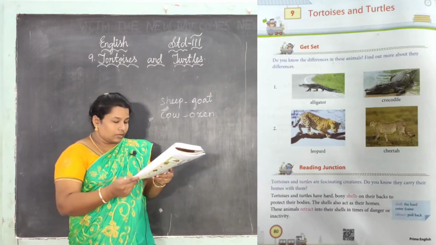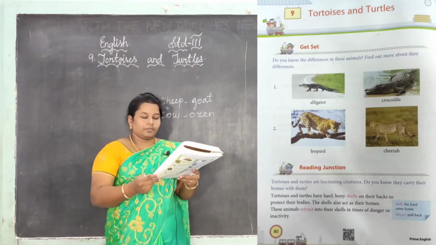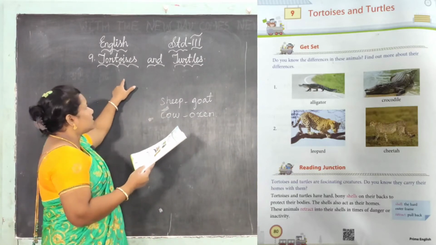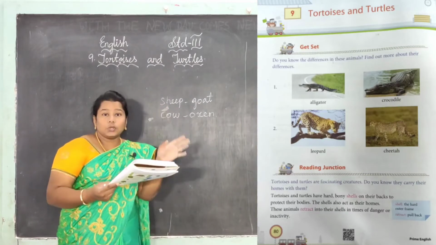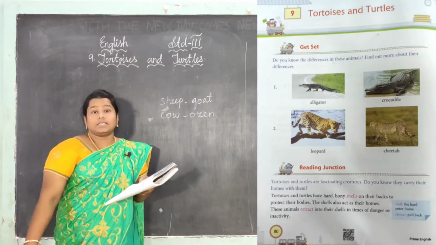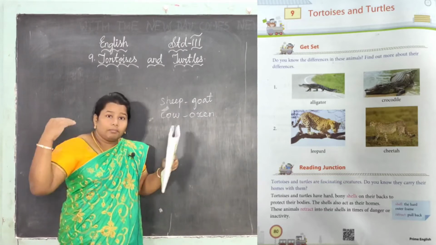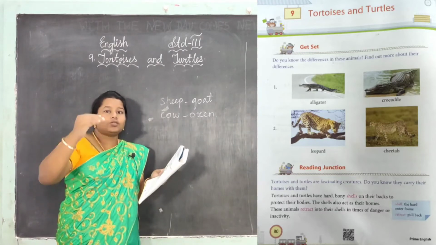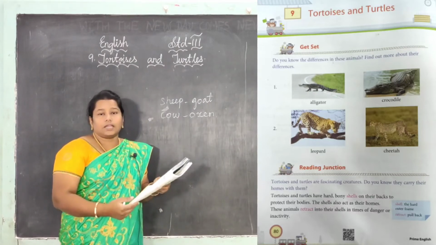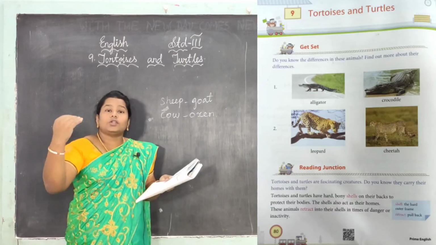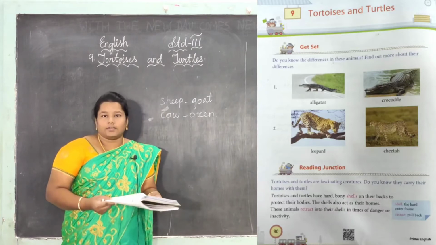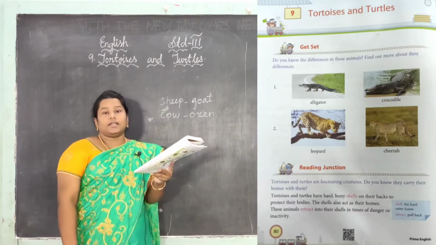Do you know they carry their homes with them? These two creatures, what are the creatures? Tortoise and turtles. These two creatures can carry their homes with them. Yes, we can see, right? The tortoise has a cover on top. So it is taking its home with it, right? It carries its home on its back. Yes, and the turtle is also like that. So we are going to learn about these two